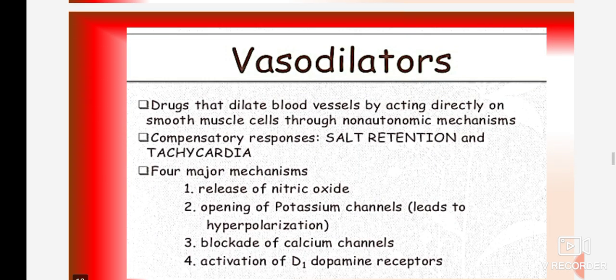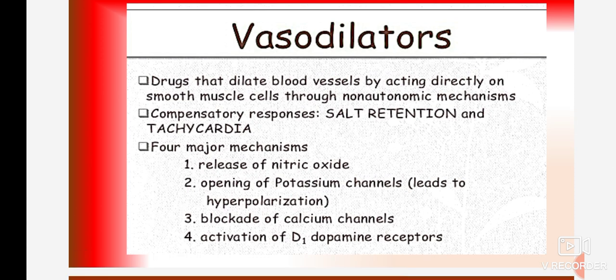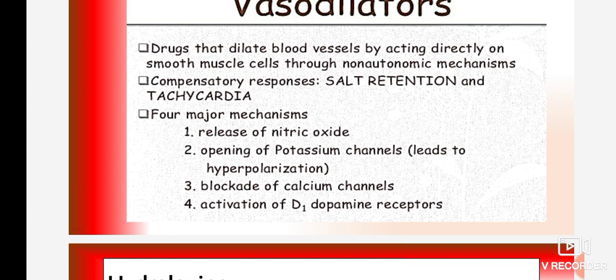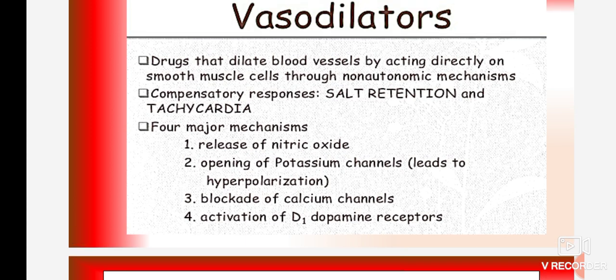So next one is vasodilators. A vasodilator is a drug that dilates the blood vessels by acting directly on the smooth muscle cells through non-autonomic mechanisms. Compensatory responses include salt retention and tachycardia. There are four mechanisms by which vasodilation is produced: release of nitric oxide, and opening of potassium channels.